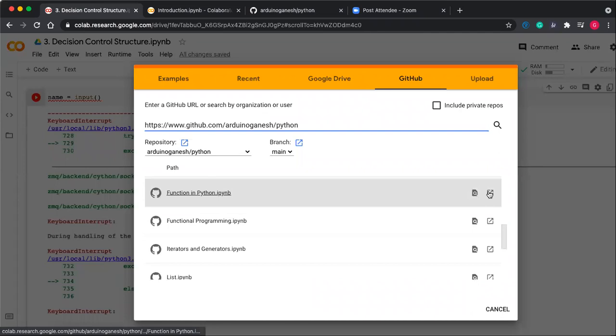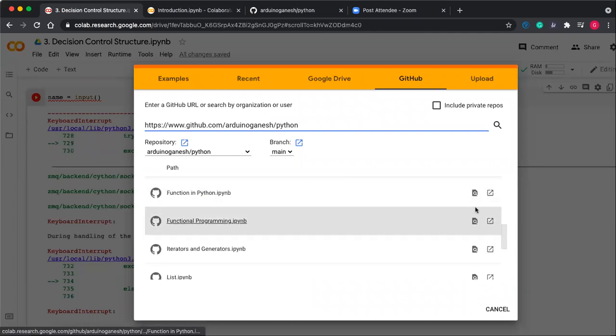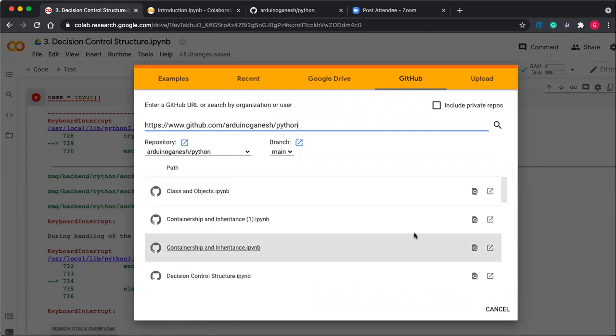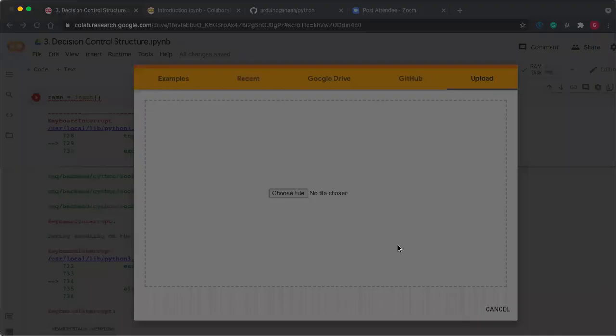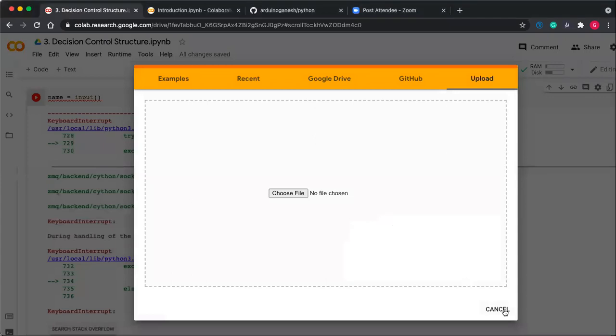Just open in a new tab. Here all the files you get by using GitHub. Otherwise you can go to that GitHub URL and manually download one by one. And suppose you already have a file available on your local drive and you want to upload it, just go to the last one, Upload, choose file, and open it by giving the path.